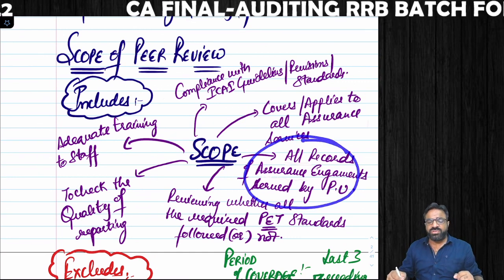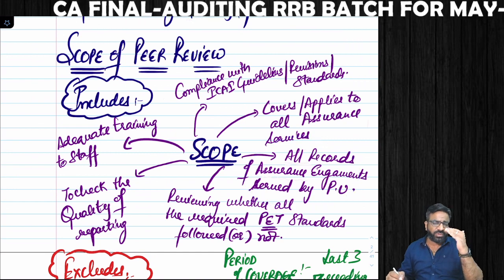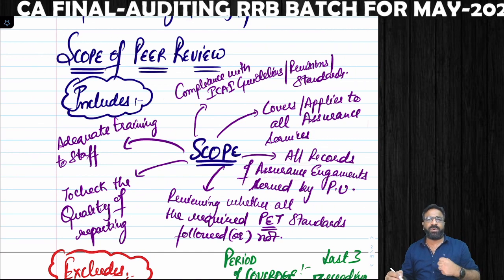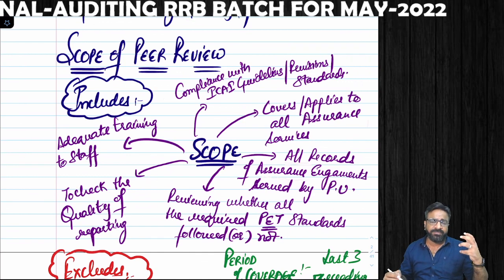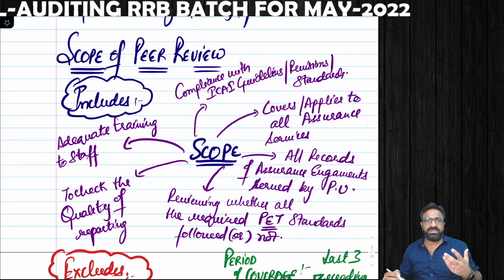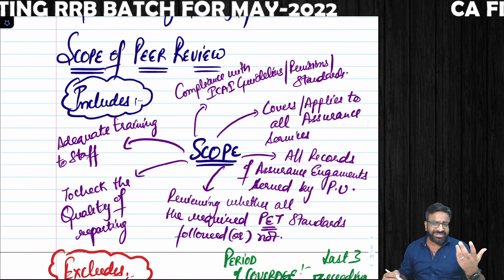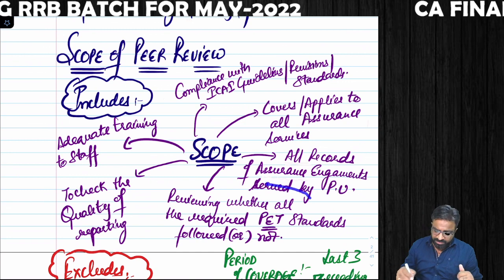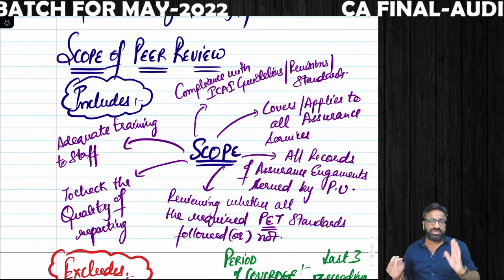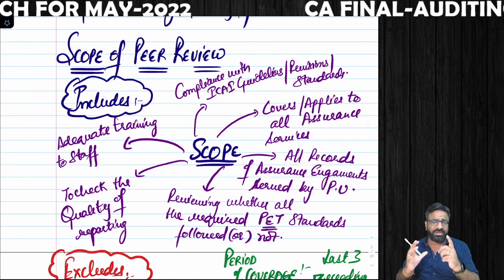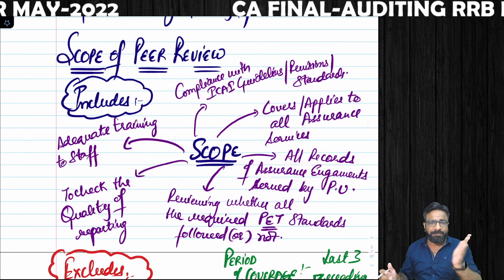Next one, it also ensures that you are maintaining the proper records of all your assurance services or not. Client registers are properly maintained or not, stipend is properly being paid or not, work diaries by the article assistant are being properly prepared or not, your attendance register of the article is being prepared or not. Next one, it also ensures that you are following the professional, ethical and technical standards. So it is very easy to combine it together in one word. We can call it the professional, ethical and technical standards, as PET standards.